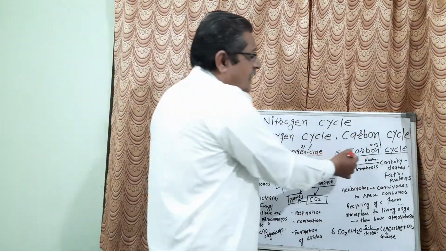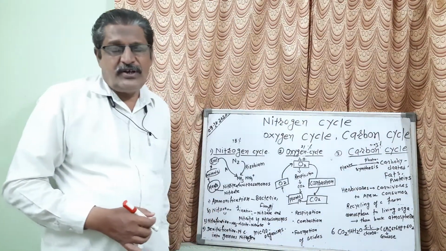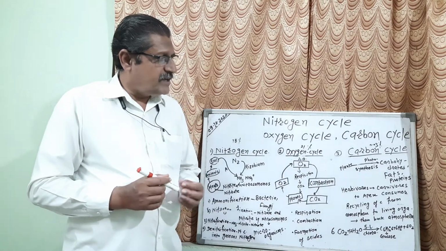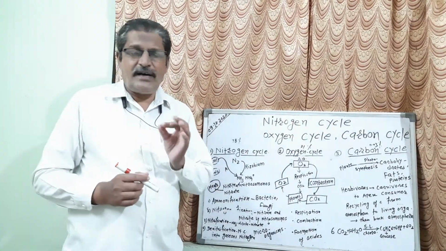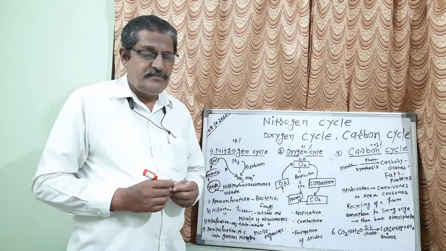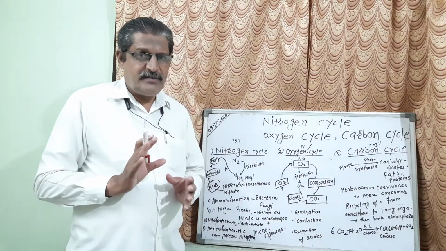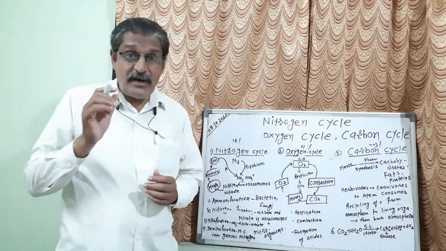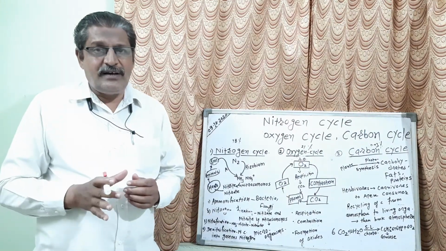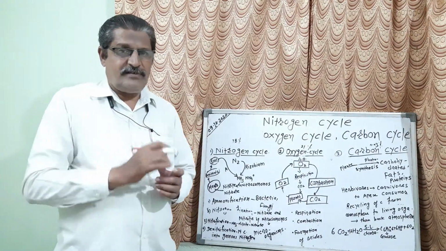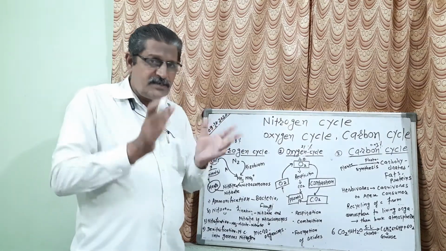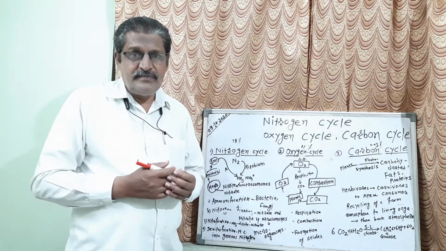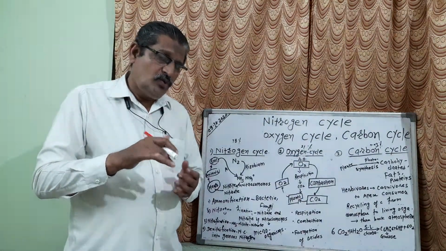Now the third cycle is the carbon cycle. Listen carefully. There is only 0.03% carbon in the atmosphere. Only 0.03%, but the cycle occurs. And the carbon cycle is a very important cycle in our atmosphere or in our nature. Why? Because by this process plants prepare their own food, and plants are our food. So it is very necessary for us to study about this.